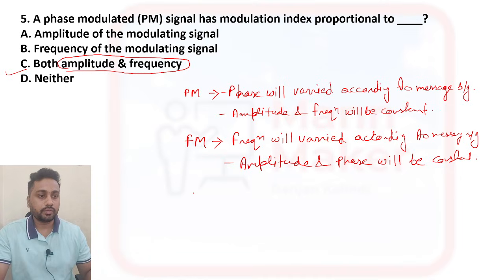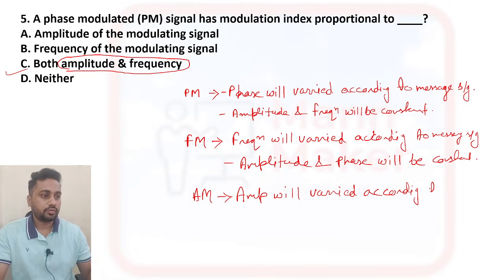If it is AM, that is amplitude modulation, then amplitude will vary according to the message signal, and frequency and phase will be constant.